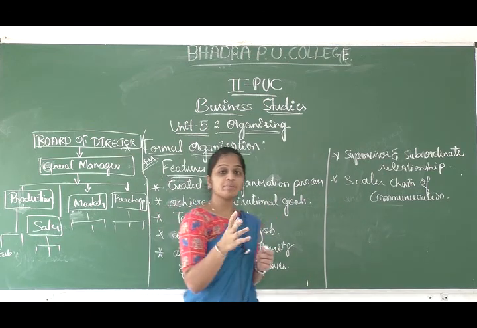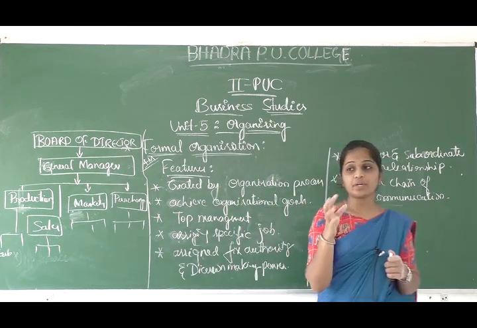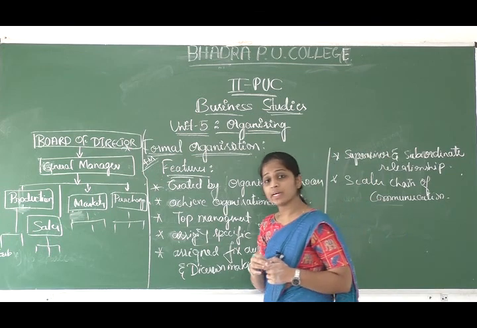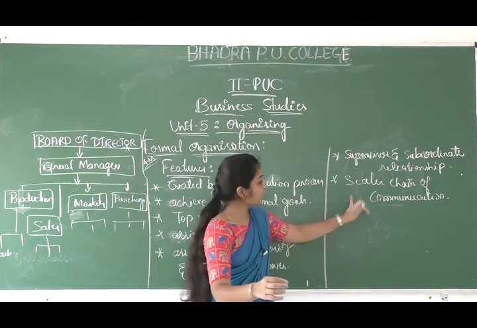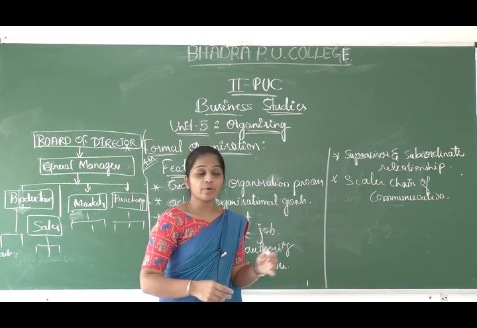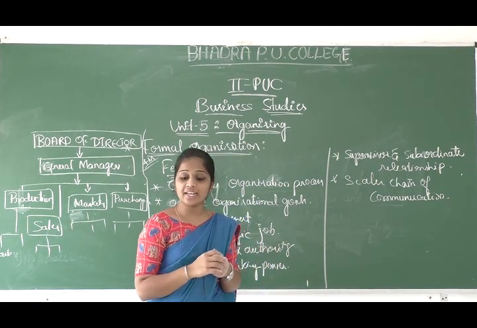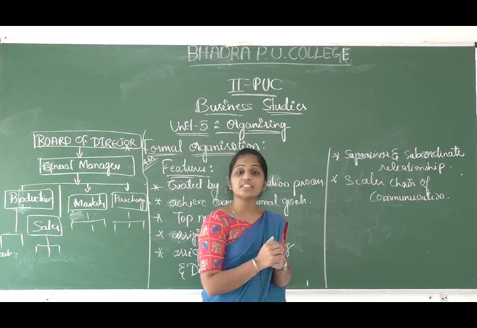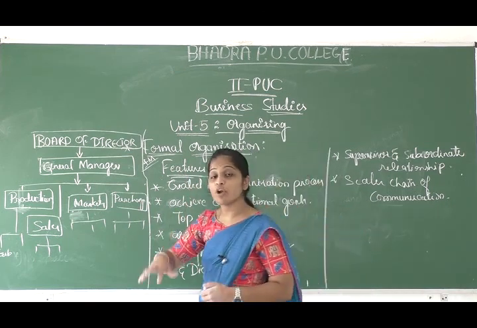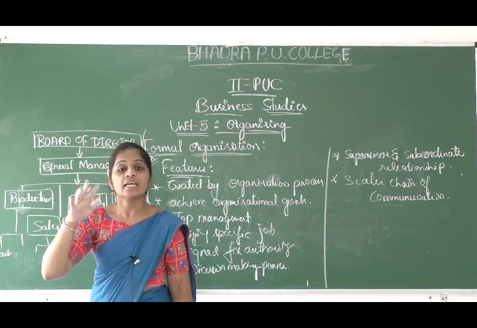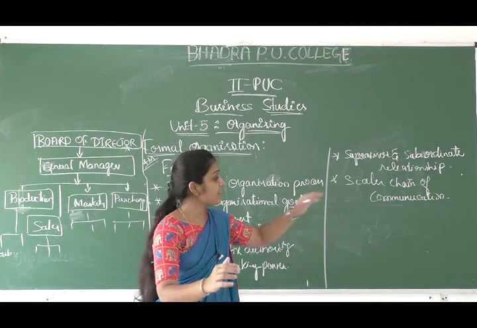In the second chapter, when we discussed the principles of management, Henry Fayol's 14 principles of management, scalar chain came up, right? So what do you mean by the scalar chain? Scalar chain is nothing but the formal line of authority from the highest to the lowest.